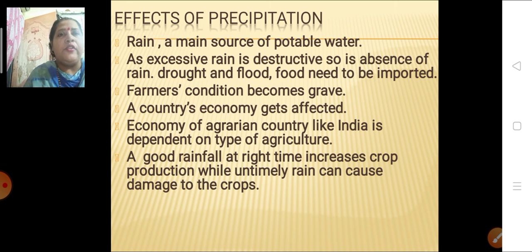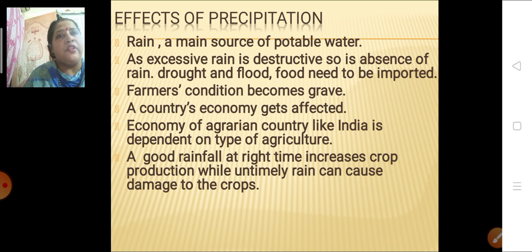Now, if we talk about rainfall, excessive rain is not good, and no rain is also not good. If excessive rain is there, then a flood can take place. If no rain is there, then a drought can take place. Both ways it is a problem. So in such conditions, what happens? Food needs to be imported, whether a drought or a flood is taking place.